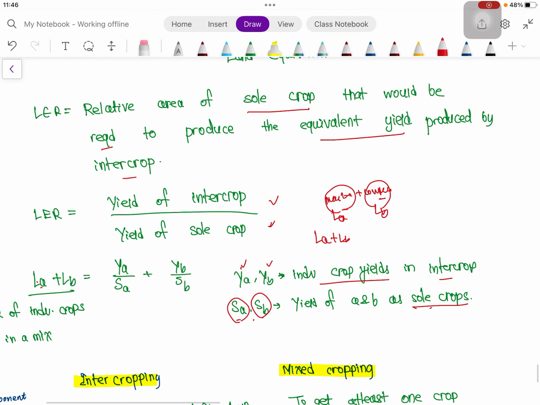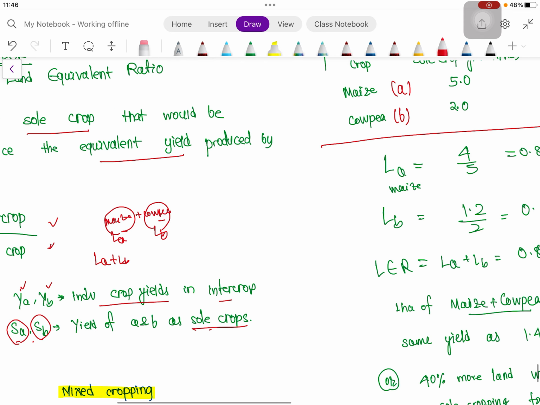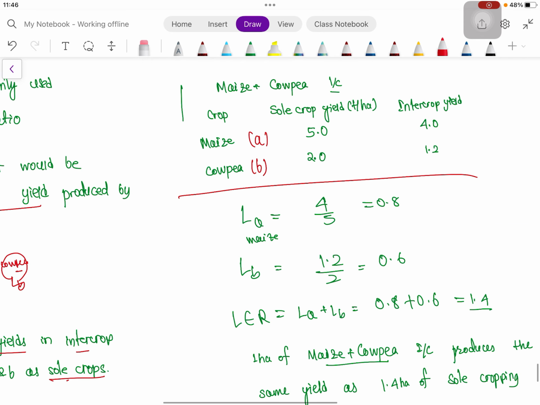So how we can utilize this in exam, we can see in one problem. For example, a maize plus cowpea intercropping system. Here the sole crop yield of maize is 5 ton per hectare, and in cowpea it is 2 ton per hectare, and in intercrop, the yield of maize is 4 ton per hectare, and in cowpea it is 1.2 ton per hectare.